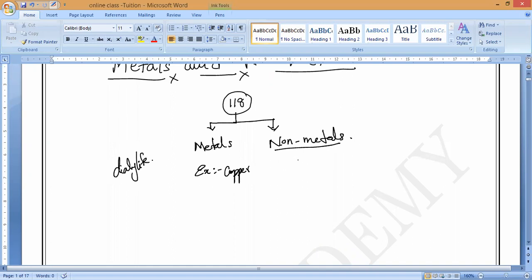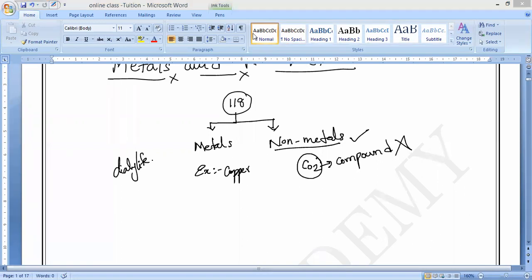Carbon dioxide. Plants use carbon dioxide for the photosynthesis reaction. But this is not an element, this is a compound. Is it yes or no? I am asking for a non-metal, not a compound. So just a non-metal. Anybody? Please respond. Everybody should respond, that is what I am saying. Helium gas. Okay, very good.